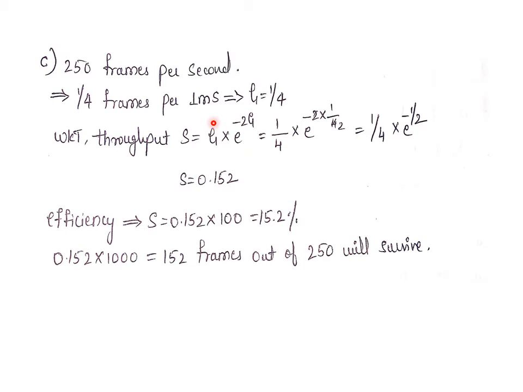If it is slotted, then instead of this 2, it will be modified: S is equal to G into e raised to minus G. That's it. So that is the throughput equation for slotted Aloha. Since it's a pure Aloha, we have the formula like this.